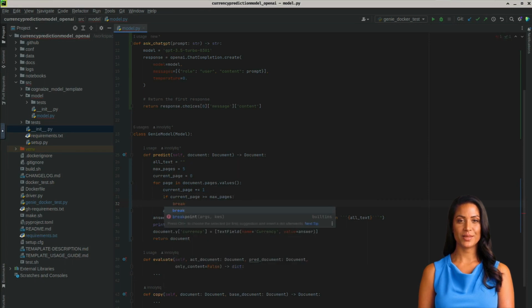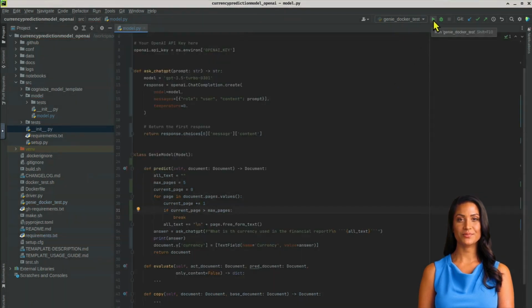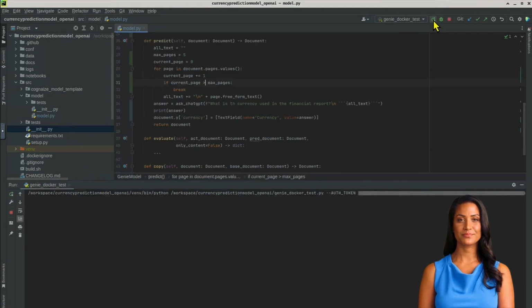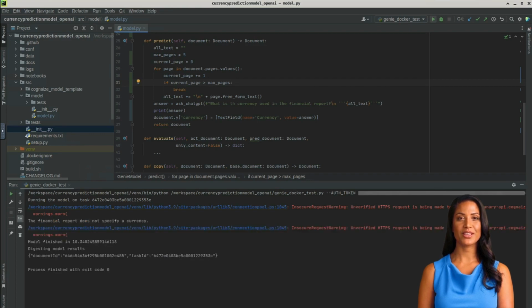We are finally expecting the pound sterling as the answer. Unfortunately, we are getting the wrong answer. The financial report does not specify a currency. The pound sterling is mentioned several times on most pages sent to the model.